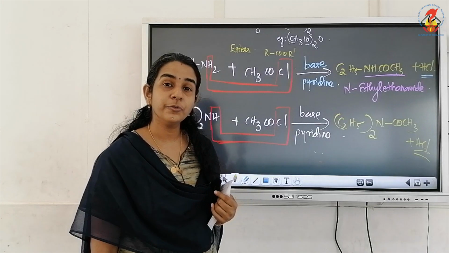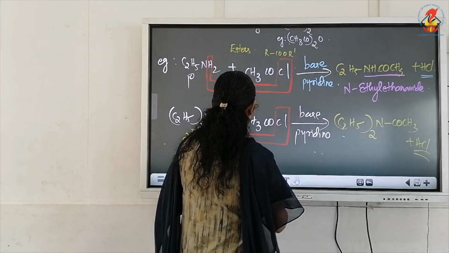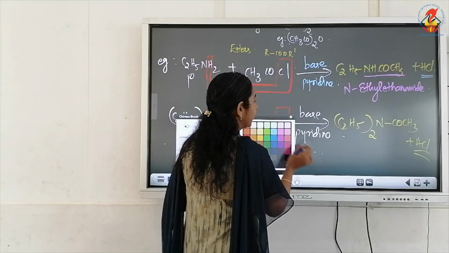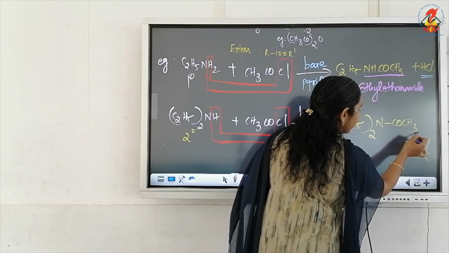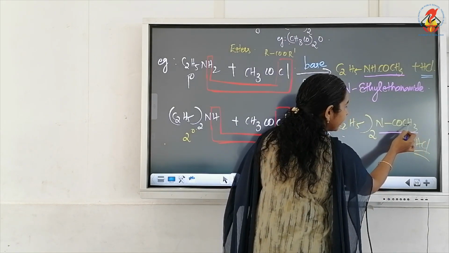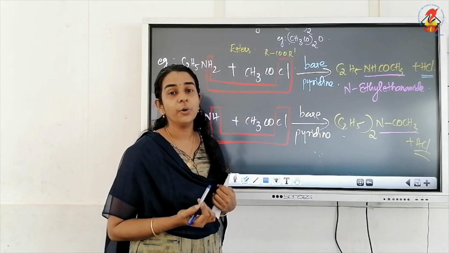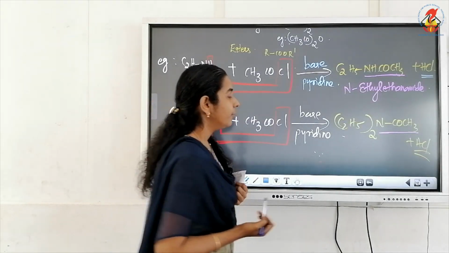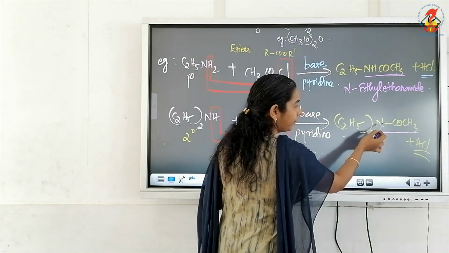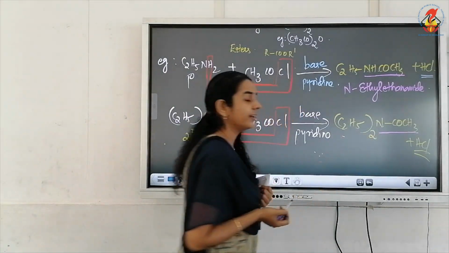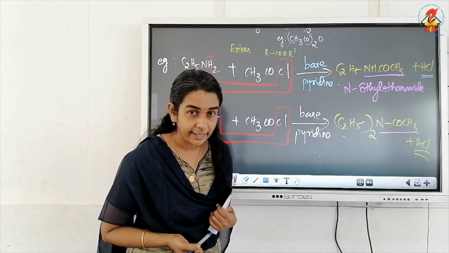Now see the name of this product. How can we name it? Read from the right side. It is acetamide. CH3CONH2 is ethanamide or acetamide. Okay, so from ethanamide, 2 hydrogen atoms are replaced by 2 ethyl groups.